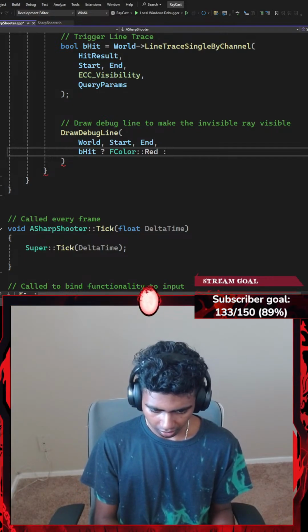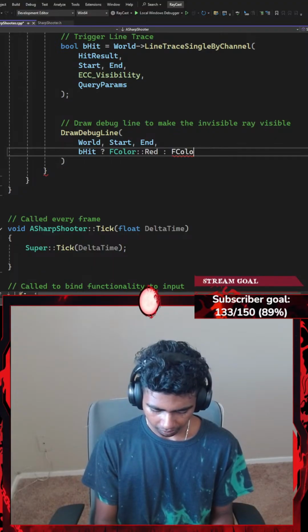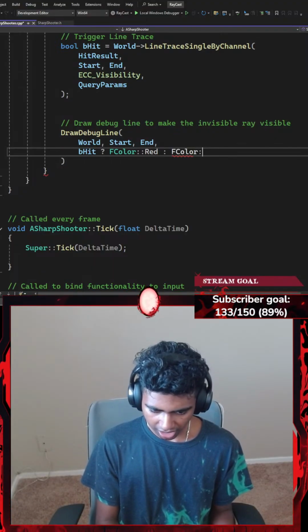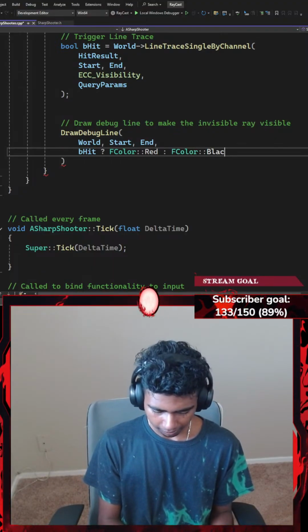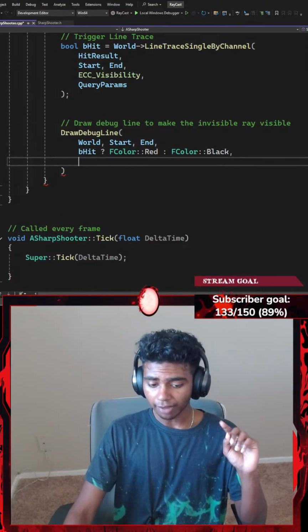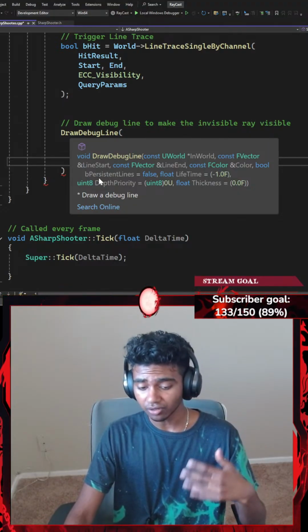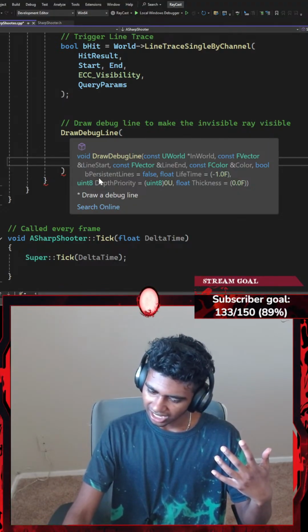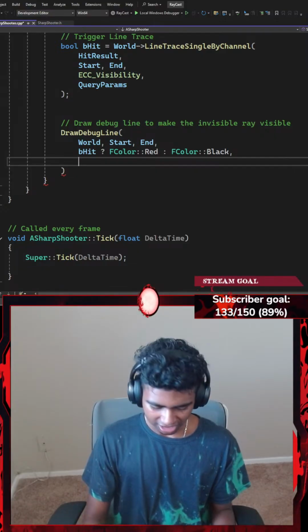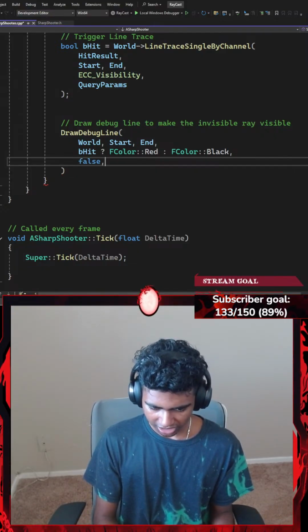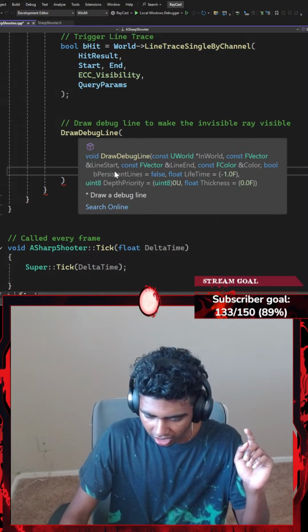Else, I'm gonna use a colon. The color of my ray is gonna be, let's say, something like black. Okay, and then I'm just going to be adding the viewer parameters. First is going to be the persistence line, which I don't know. I want to set it to be false. I'll set it to be false because I don't really want a persistence line because I don't really know what